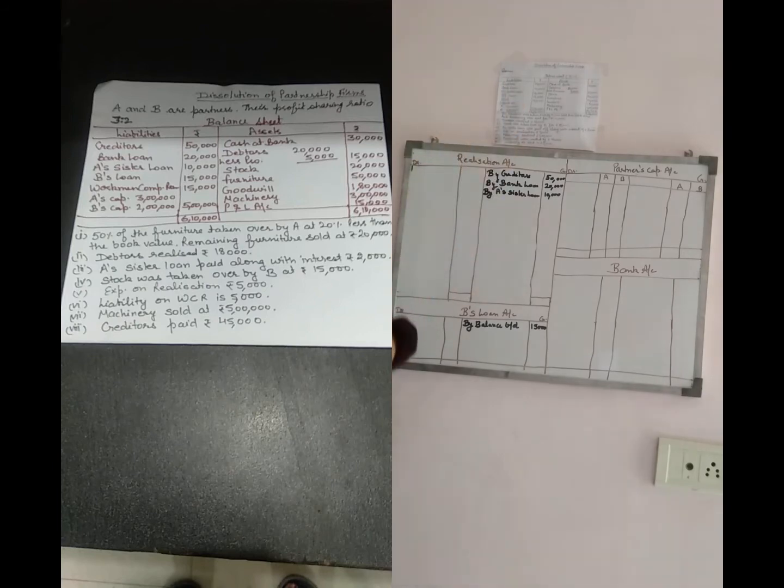About this I want to say that if there is no liability arising on the workman compensation reserve, then all the reserve is to be divided between the partners in their profit sharing ratio in the partners' capital accounts. And if there is some liability related to that reserve, then firstly we have to complete that liability from the reserve, and after that the remaining amount of the reserve is to be transferred to the partners' capital accounts.